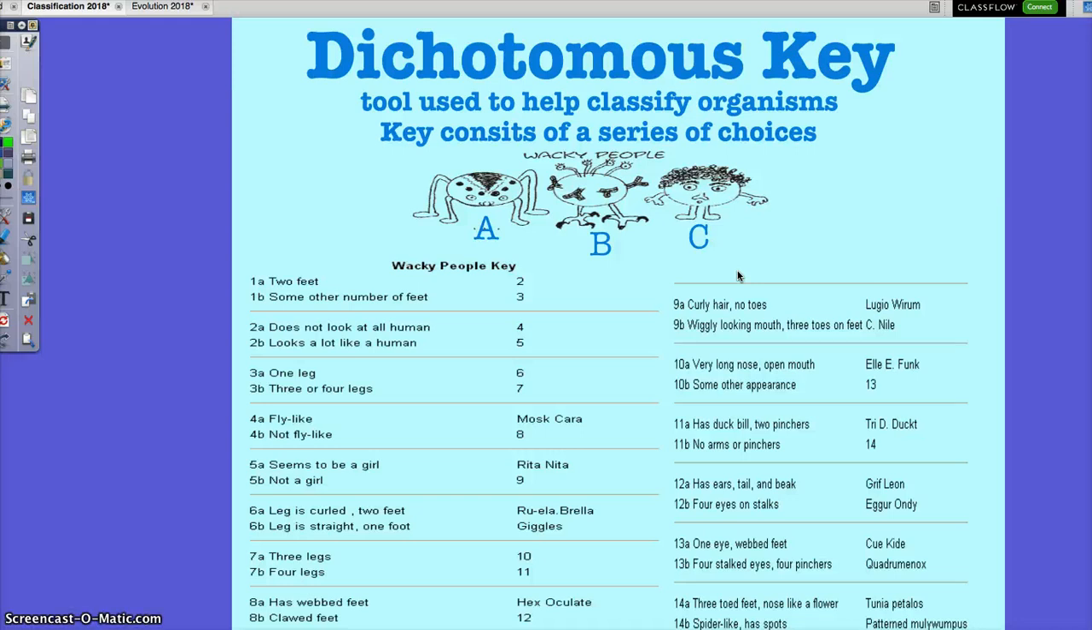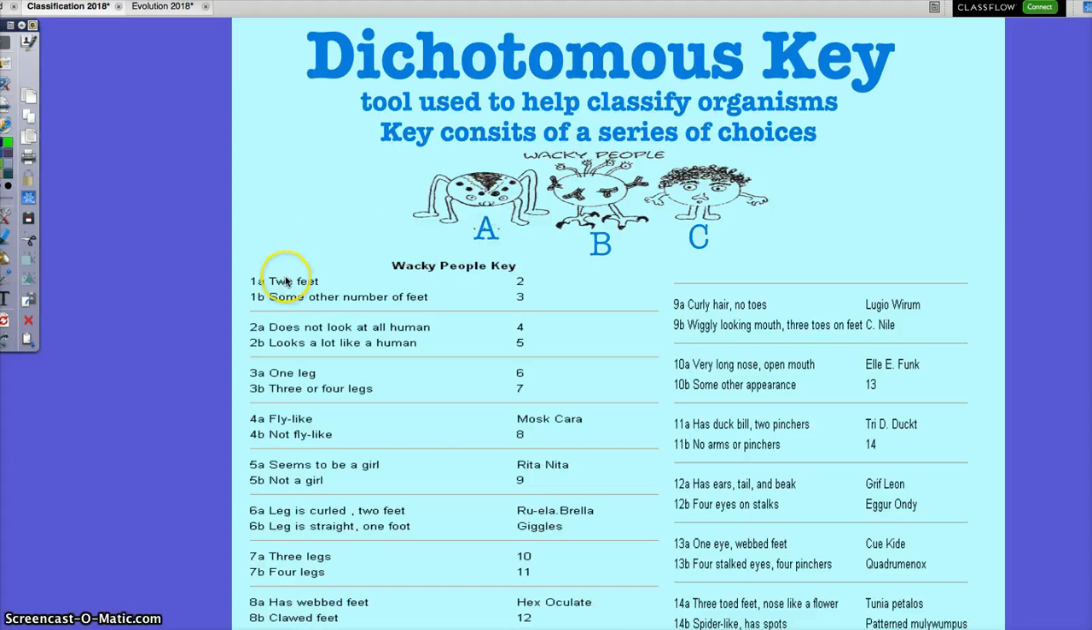So we're going to learn about this key today, and we're going to use it. Let's look at this organism right here, and everybody pay attention to how this key works, because then you're going to be asked to use the key. So this is organism A. We don't know who he is. We don't know what it is. We just know it looks funky, and we got to figure it out.